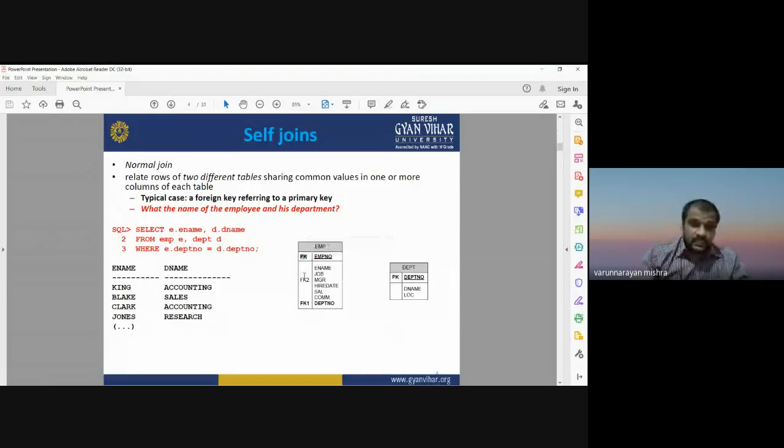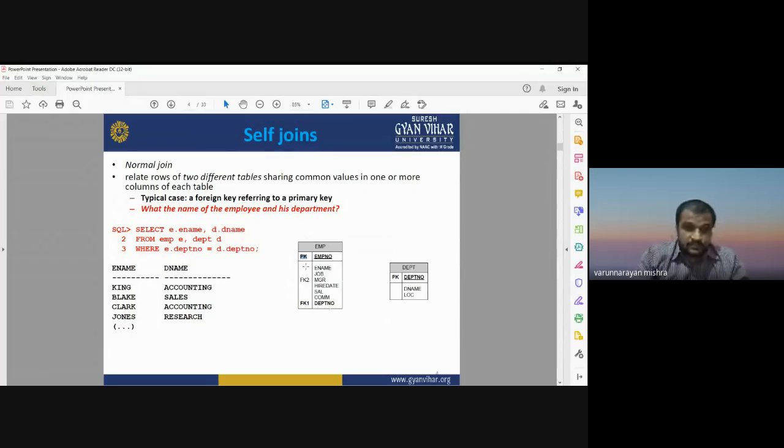For running the normal join of different tables, you need to have a common column in the two tables. Typically a foreign key refers to a primary key, giving the name of the employee and his department. So in that case, the foreign key will work with the primary key, and when we compare these two tables, we need to identify the same key in both tables. If it is there, you can apply the normal joining process to join these two tables.